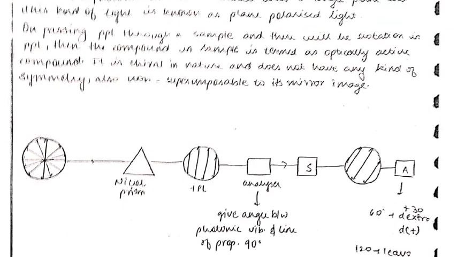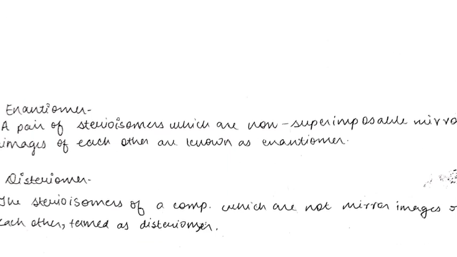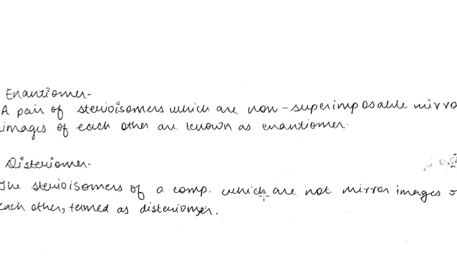Clear? Now we are dealing with these two terms, enantiomer and diastereomer. These are very important terms. What is the definition of enantiomer? A pair of stereoisomers of a compound which are non-superimposable mirror images of each other. As we see, if we wear a shirt and look at ourselves in the mirror, in the mirror we have our mirror image, which is non-superimposable to us. If our pocket is on the left-hand side, then in the mirror it will be seen on the right-hand side.